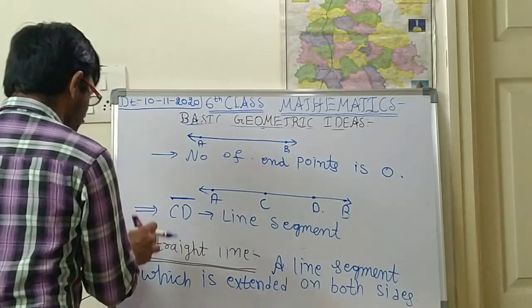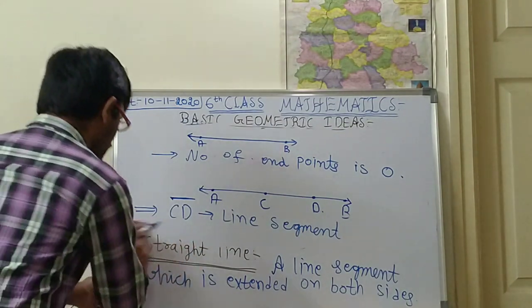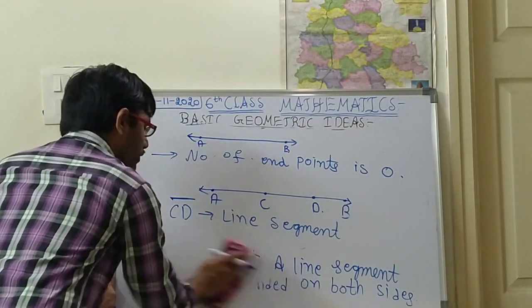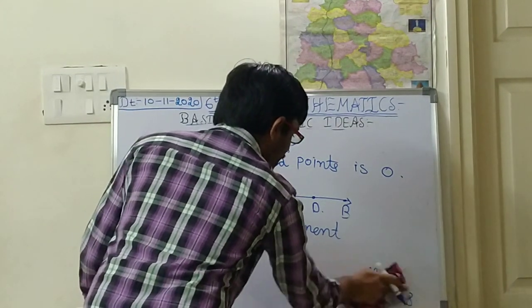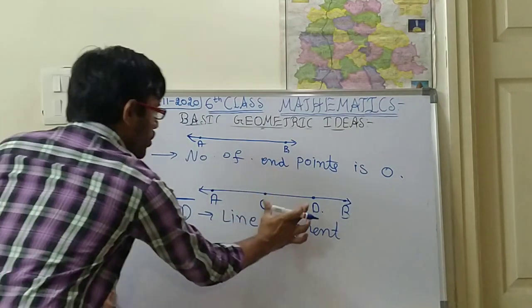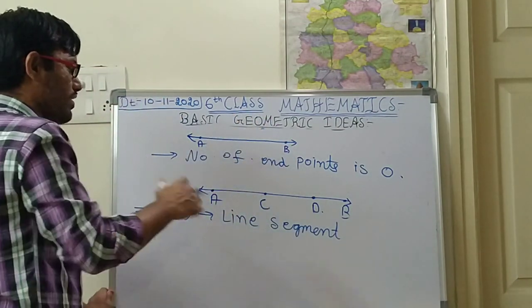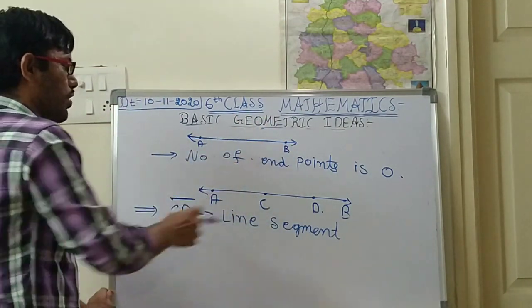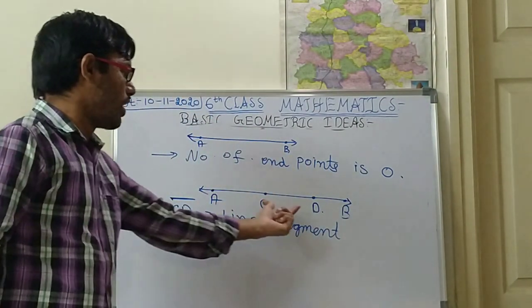Next, after CD, I think you have written the straight line concept. I am rubbing it out; if not, please make it backward and write it out. See children, what is the next one? CD is a line segment. Next, how many line segments are there? Only one line segment is there, that is CD.